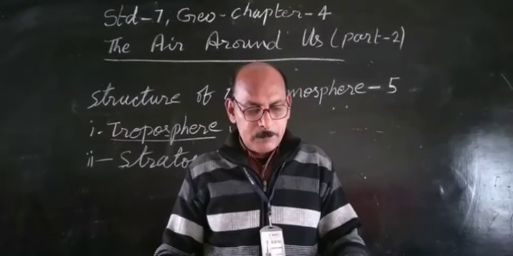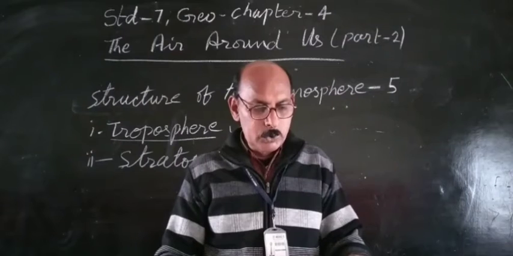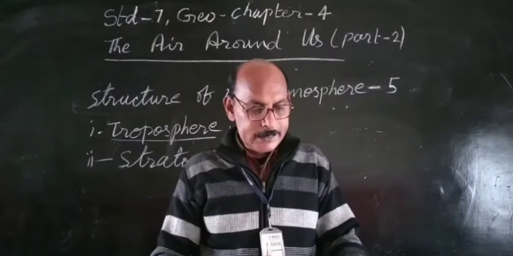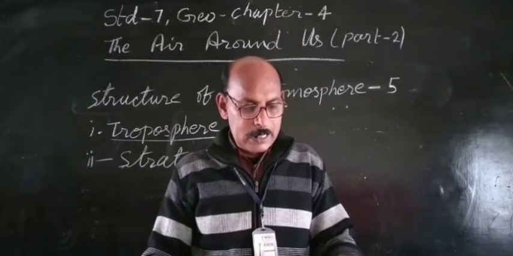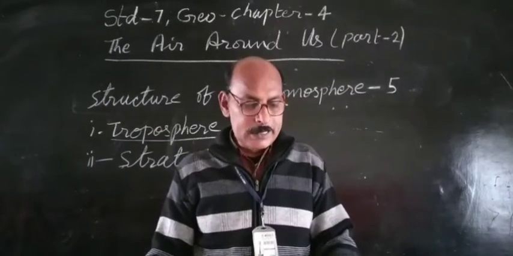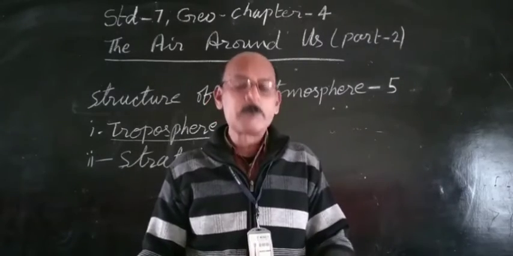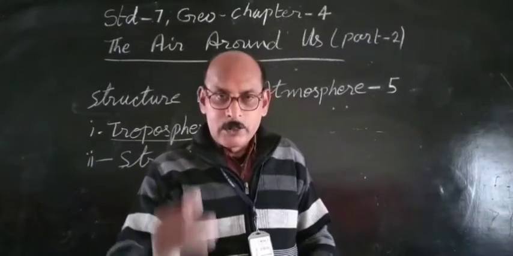Temperature remains almost constant to a height of 20 km, beyond which it gradually rises up to the top of the stratosphere. So it is very important that temperature remains almost constant to the height of 20 km.